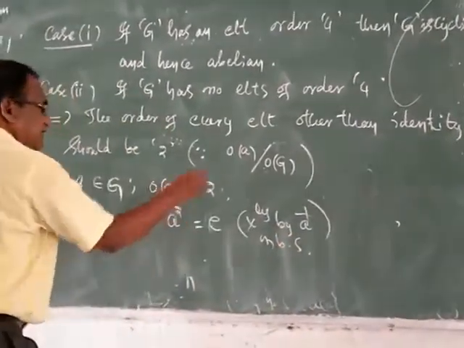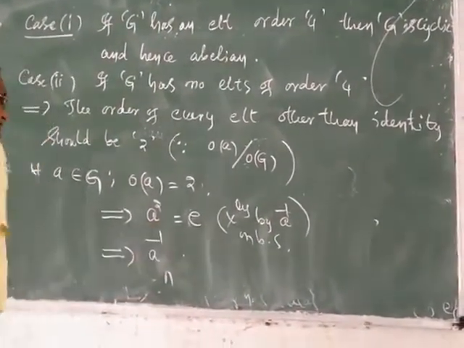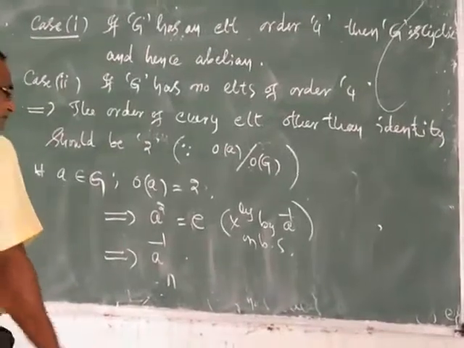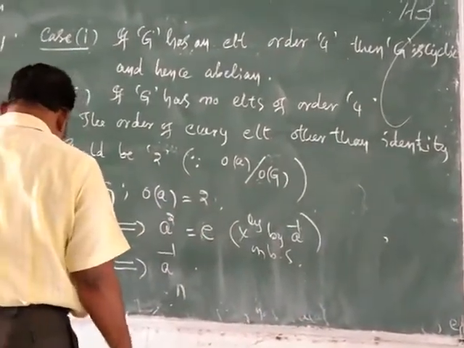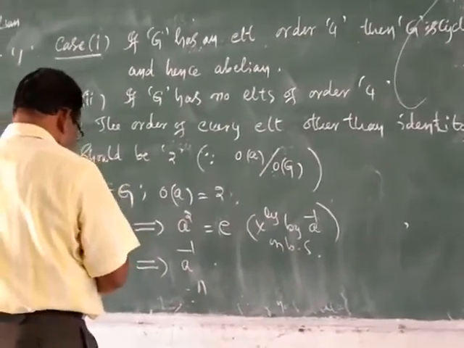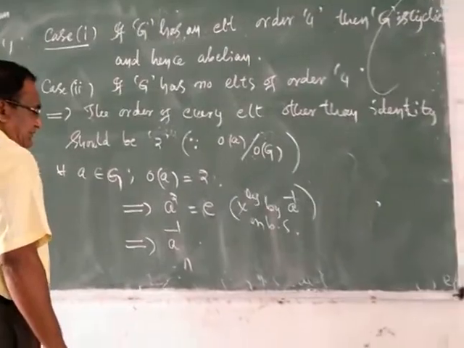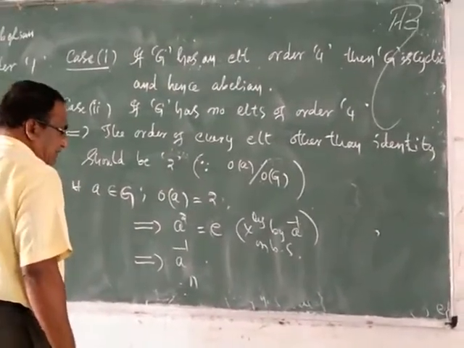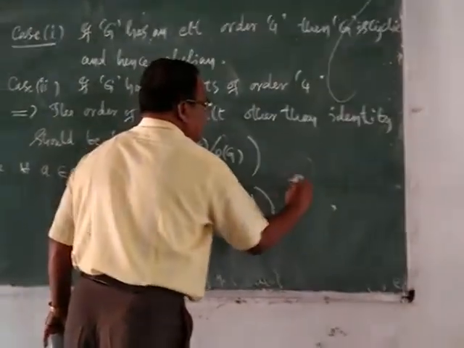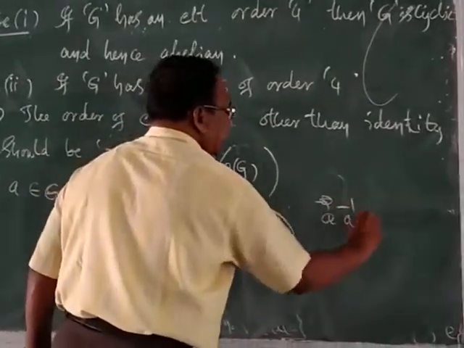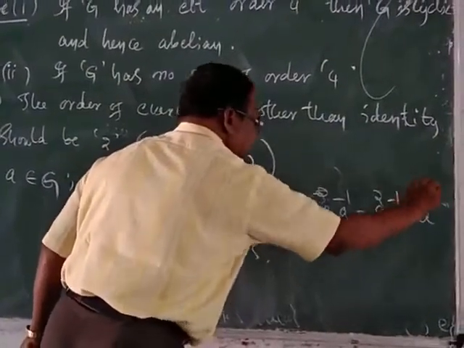What happens? a squared into a inverse is a to the power 2 minus 1.